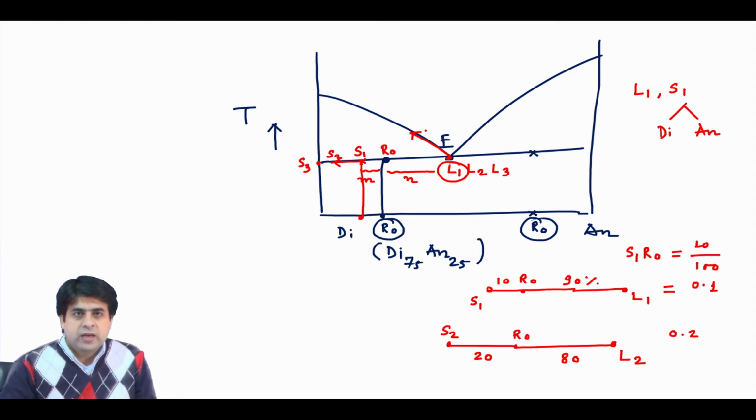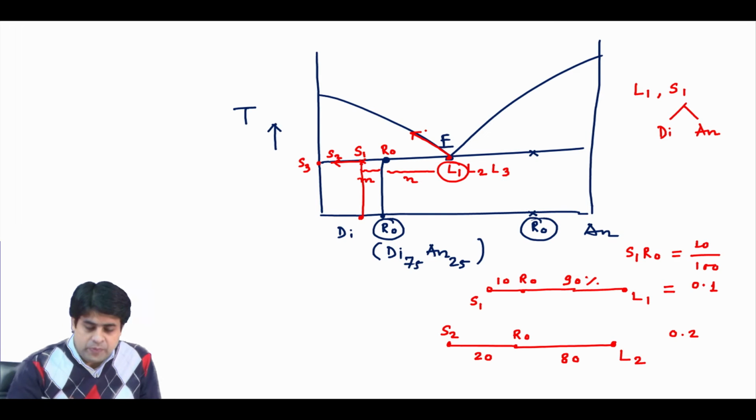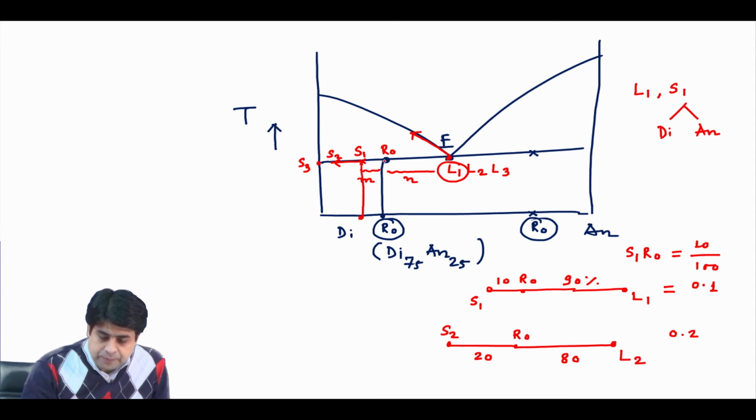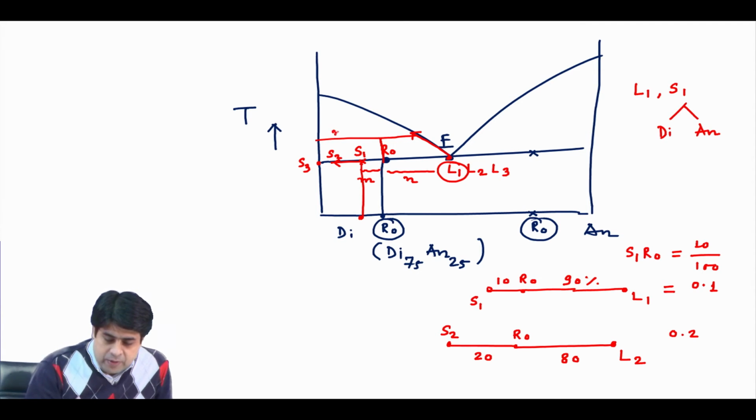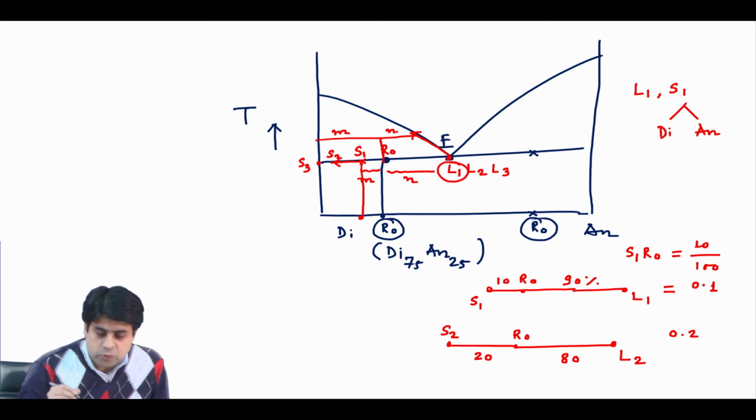Once you supply heat to the system, the heat will increase the temperature, and this will be your proportion of liquid and this will be your proportion of solid.